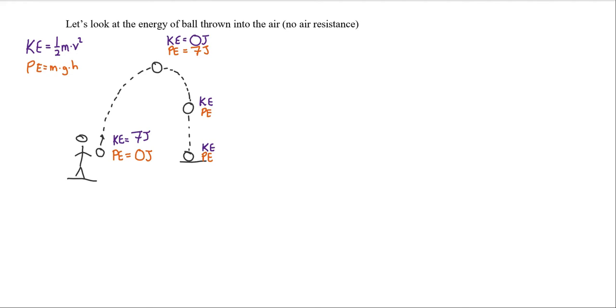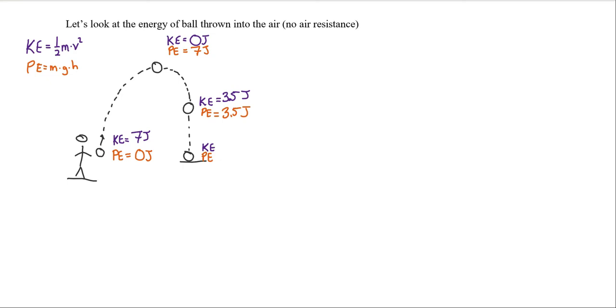And hopefully that actually matches what we would expect. Halfway down, it would be half the height. So half the height would have half of the potential energy. What does this mean about my kinetic energy? If you said it also has to be 3.5, so it reaches a total of 7, you would be correct.